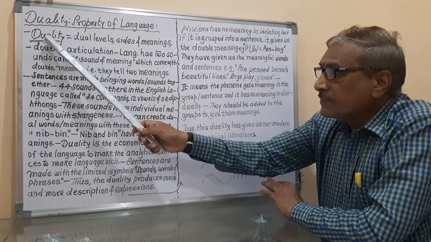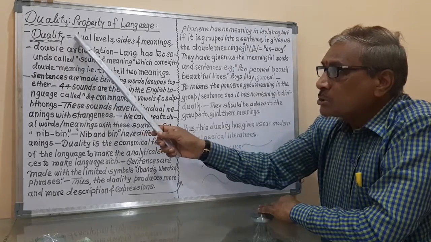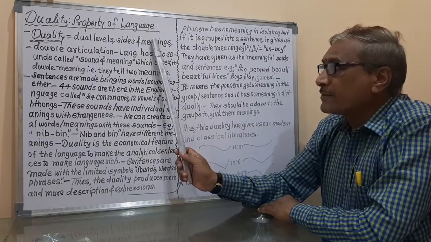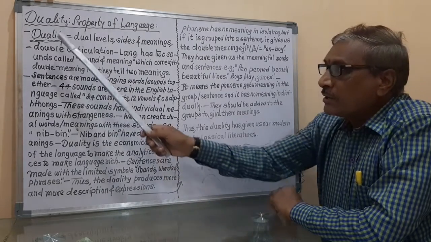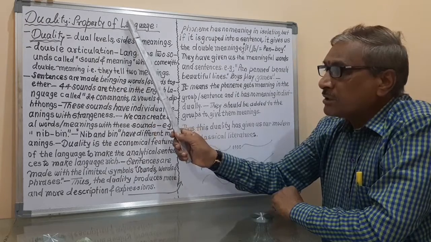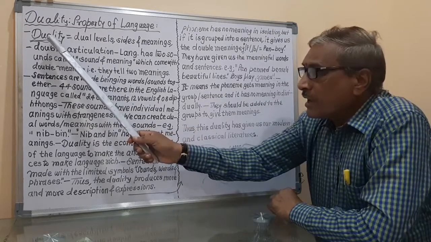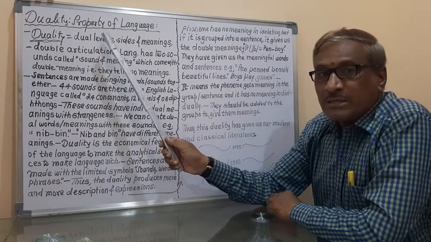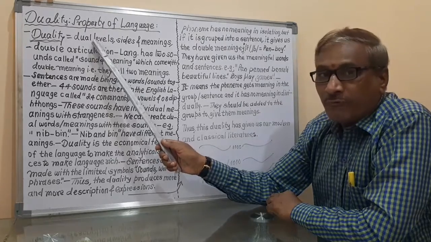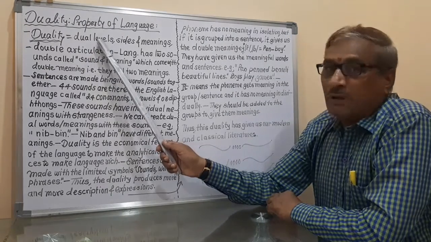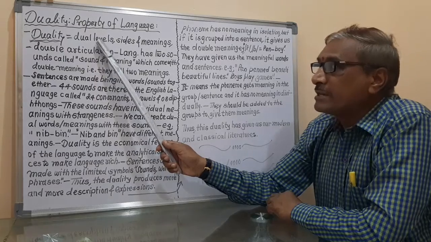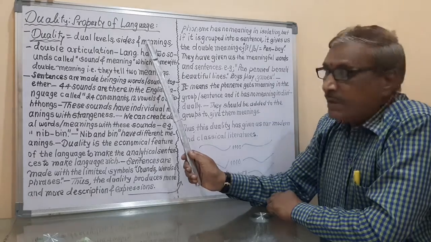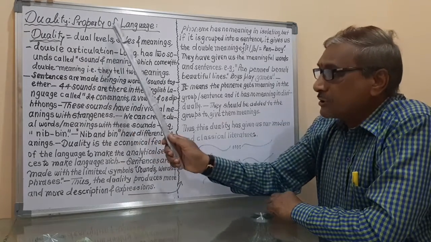What is duality? Duality means dual levels, dual sides, dual meanings. It means that the property of language is called duality, and duality is the dual levels. Every sentence or every word has dual levels. Dual levels means two levels, two sides and two meanings. That is called the duality.